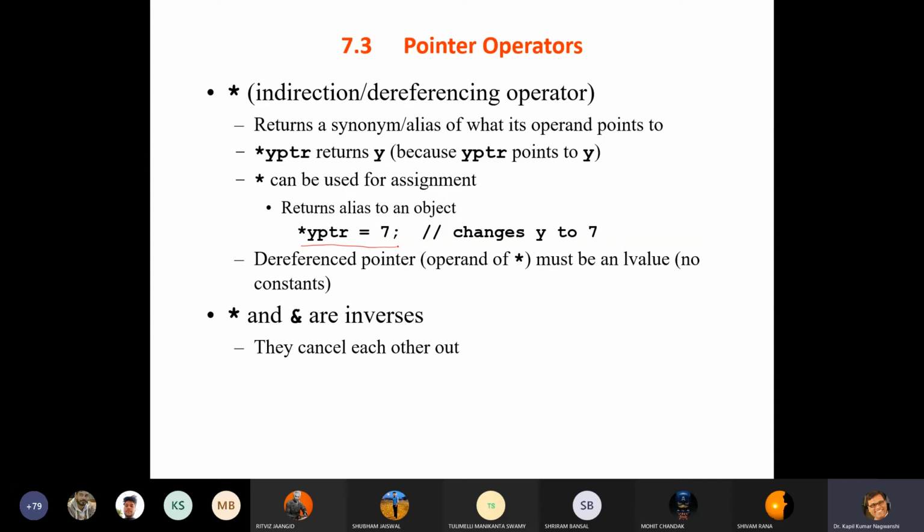It can be used for assignment also. Suppose I am writing this. Y pointer, suppose pointing to x, then it is changing the value of y. Okay, so it changed the value of y. Dereferencing pointer: the operand of star must be an lvalue, not a constant. So here these are inverse to each other. Whenever I am writing this and this together, it will return a value. Fine. They cancel each other out.